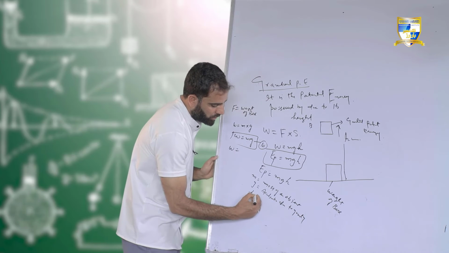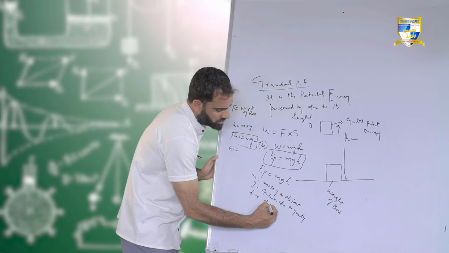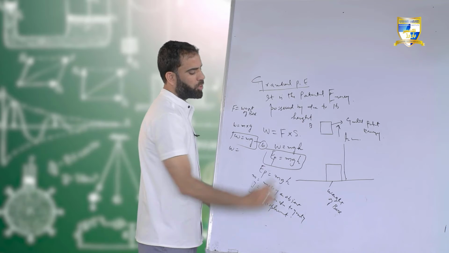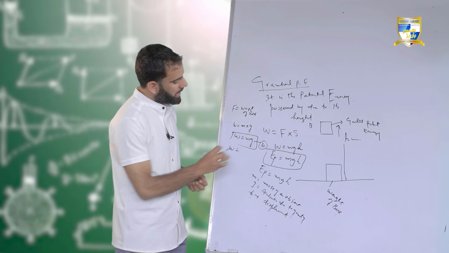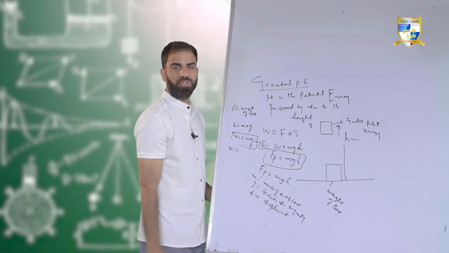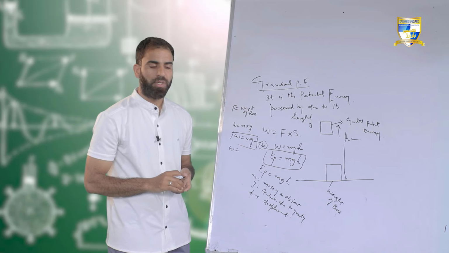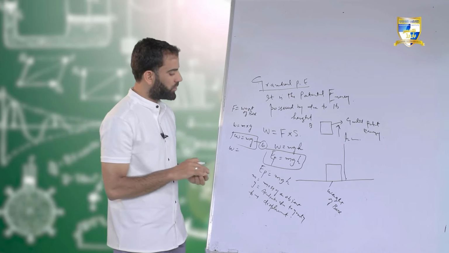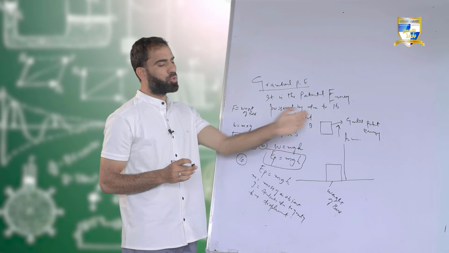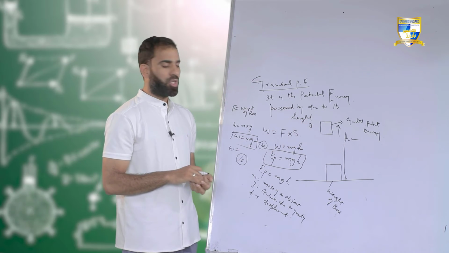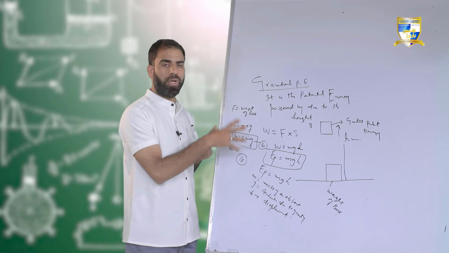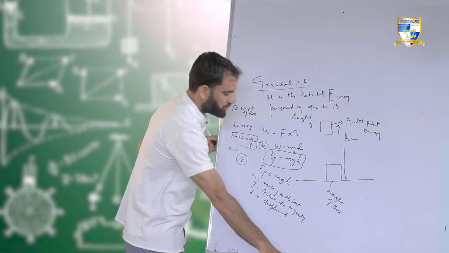And what is h here? H is the displacement, or simply how much height you have given to this box. So the expression for gravitational potential energy is EP equals mgh. If you have the mass of an object, you have acceleration due to gravity, which we are taking as 10, and you know how much height you have given to any object, you can calculate the gravitational potential energy. Let us do one numerical on the basis of this.